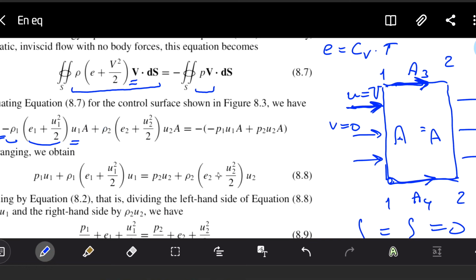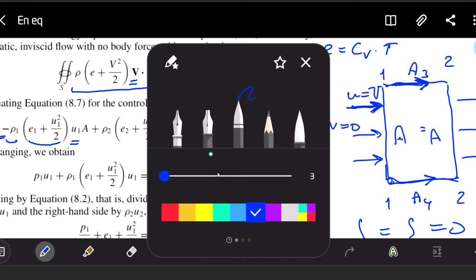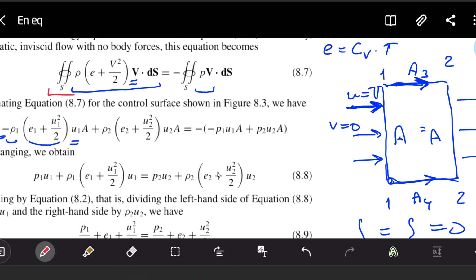And then on the right side, when the flow exits from the control volume, we have the same parameters. We have the density, we have the internal energy and velocity squared, we have the velocity at the exit, and instead of ds, we have the area. So basically, this integral here consists of 2 parts.